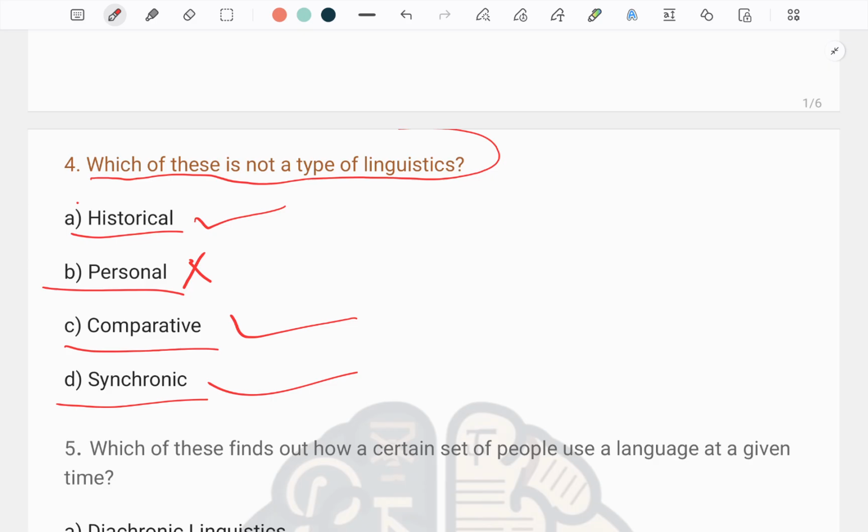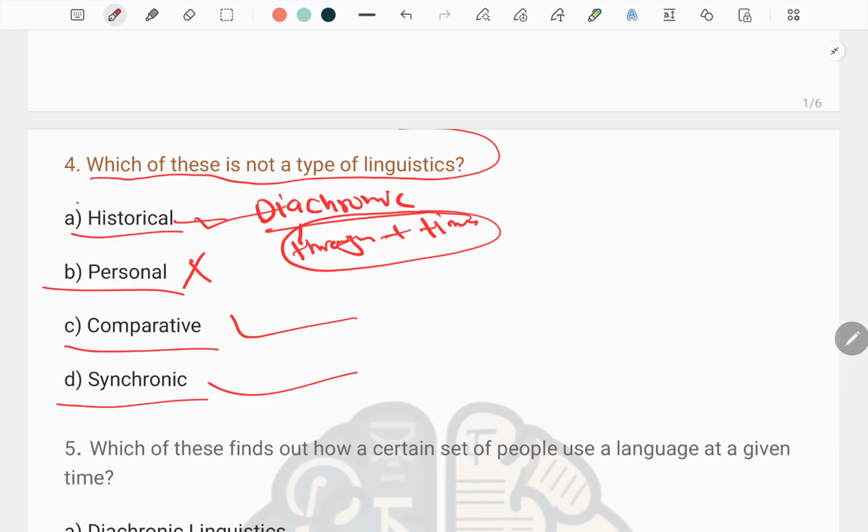Let's study this in detail. When we talk about historical linguistics, it is sometimes also known as diachronic. Diachronic means dia is through and chronic is time, meaning whatever changes languages undergo through a period of time, whatever the language has been made or changed, we study in historical linguistics.